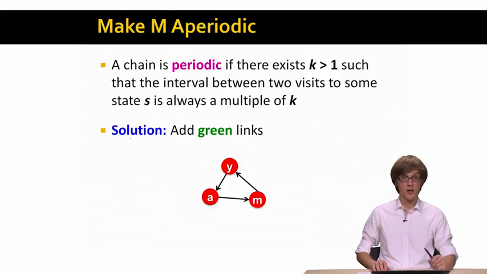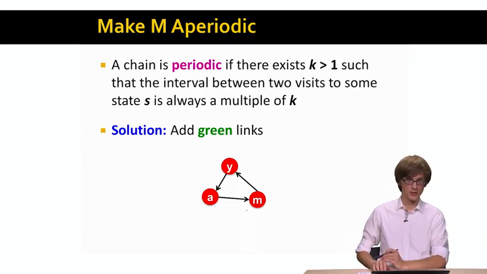The second property is that M has to be aperiodic. We say that a chain is periodic if there exists some value k such that the interval between two visits to some state S is always a multiple of k. For example, if we have a graph on 3 nodes with a directed cycle, as I have it here, this would be a periodic chain, because the random walk here is deterministic, and every 3 steps we return back to the same node.